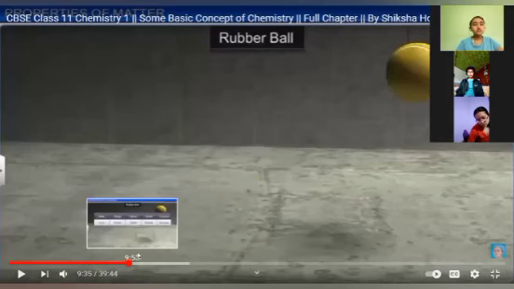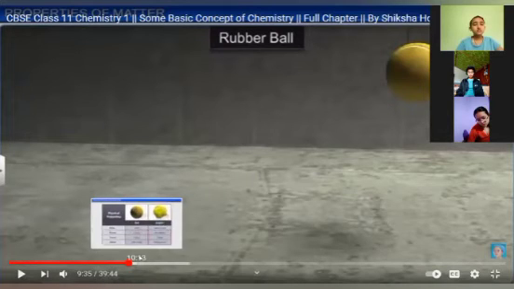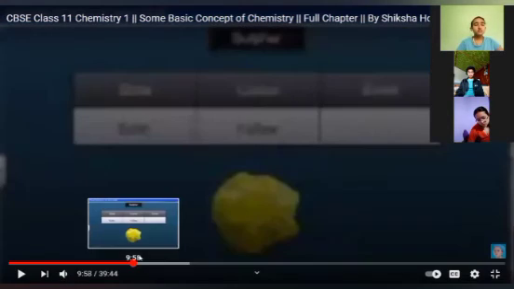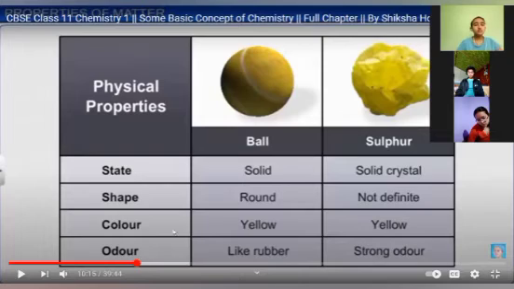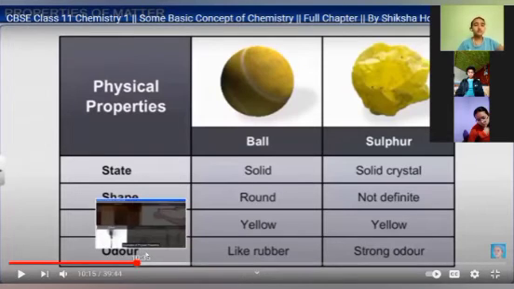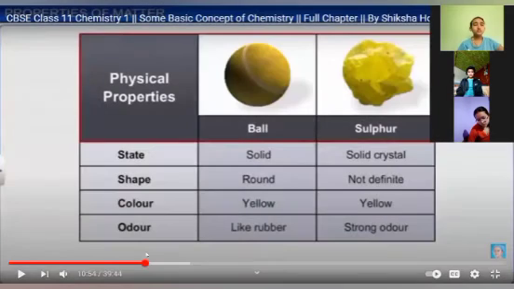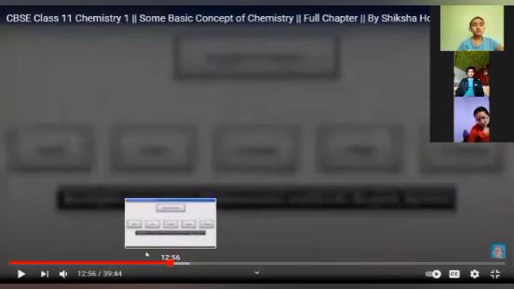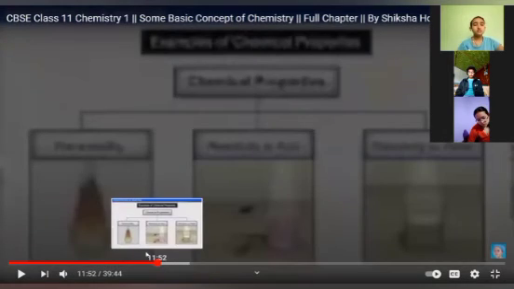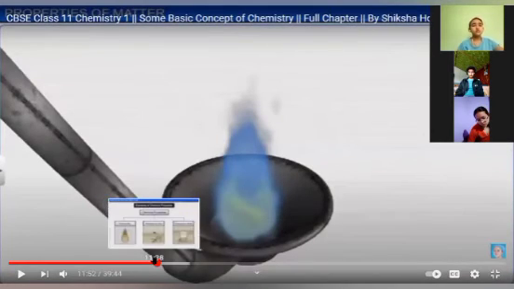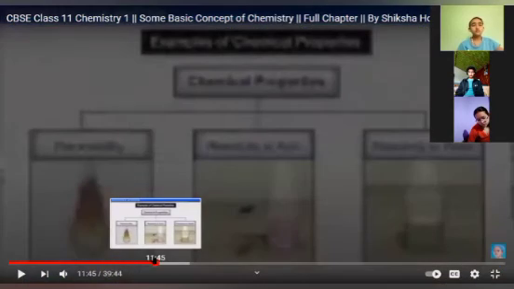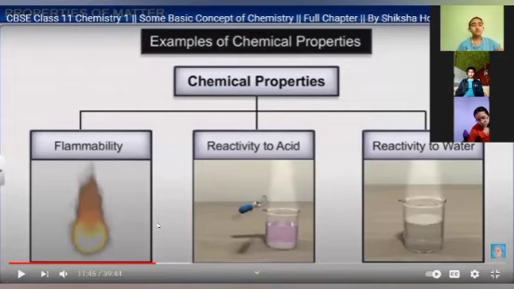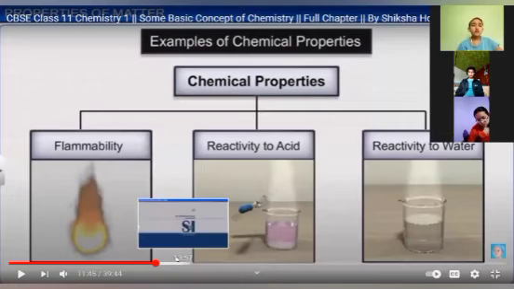Then after that we are now doing physical properties and chemical properties of matter. Physical property of matter is what we can understand physically. State, shape, color, odor, these are physical properties. Whereas in chemical properties, we are understanding the chemical behavior. These are the chemical properties, three things: solubility, reactivity with acid, reactivity with water.